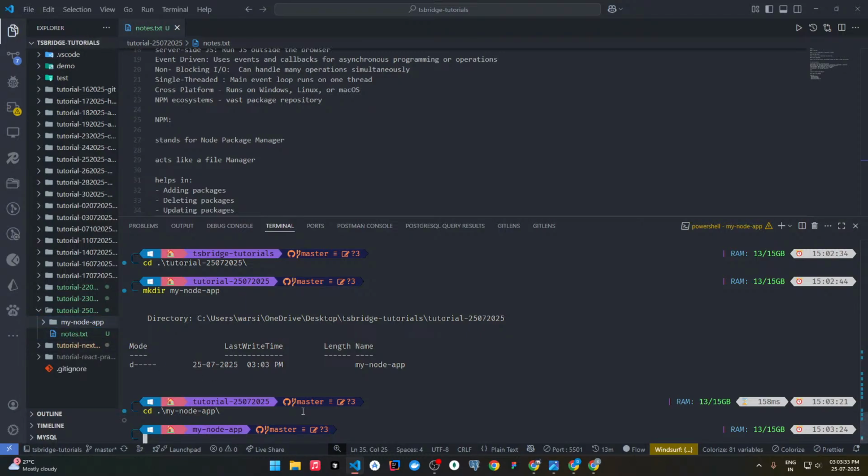So I need to initialize my node application here: npm init -y. This will create a boilerplate for us, like we had the boilerplate in HTML when we used shift plus exclamation mark and enter. Similarly we have a boilerplate here. To create that boilerplate we use this command: npm init space hyphen y.